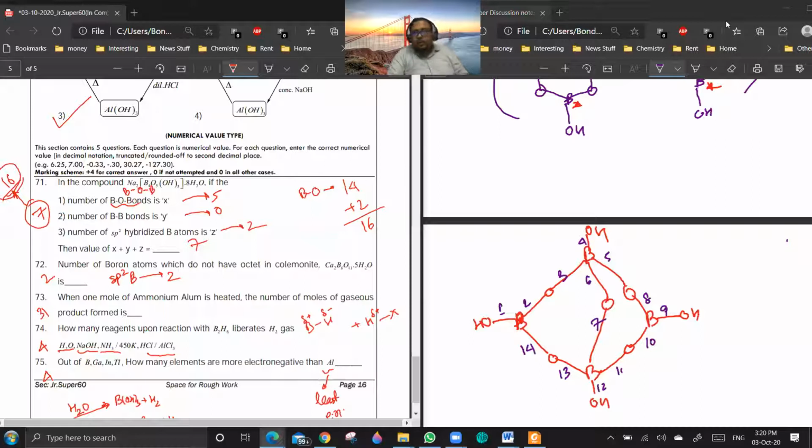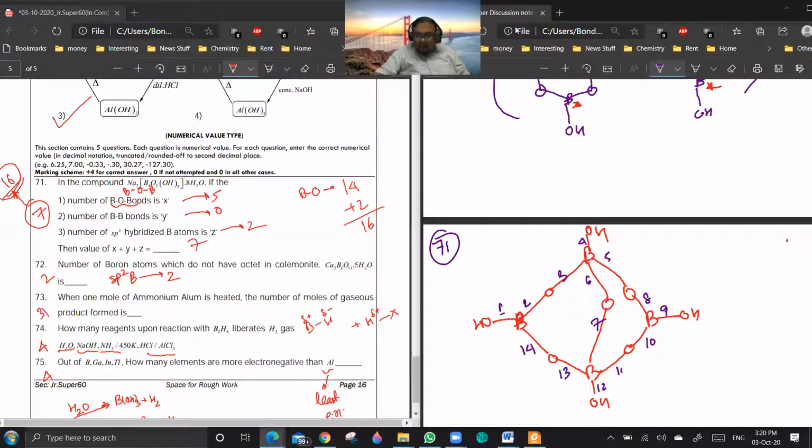So what I am going to do is that I will ask them to consider both, either 7 or 16, or we can ask for delete also. What do you want me to do? Both answers. Okay, 7 or at least 16. Those who know the structure of borax will get benefited out of it. Okay. So this is question number 71.